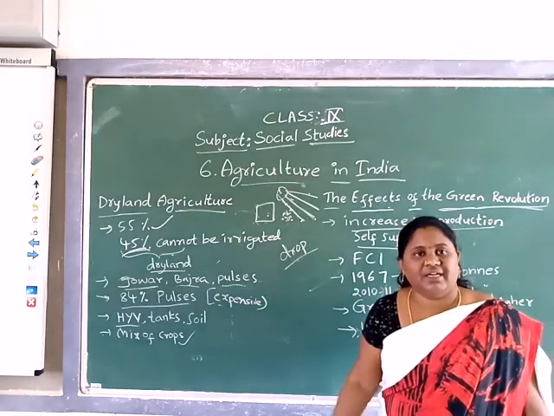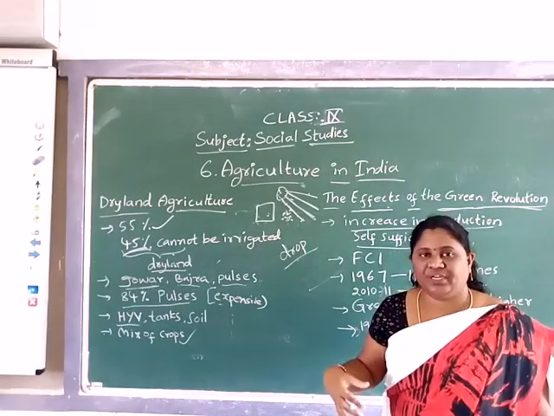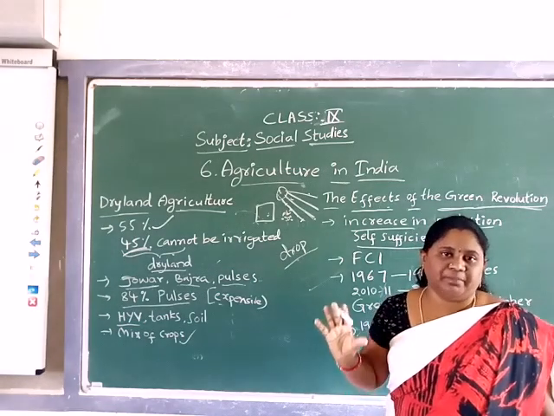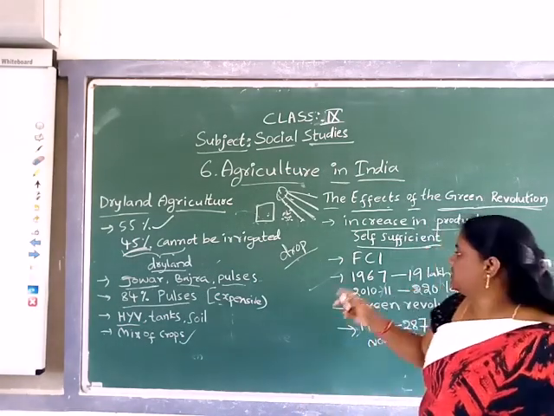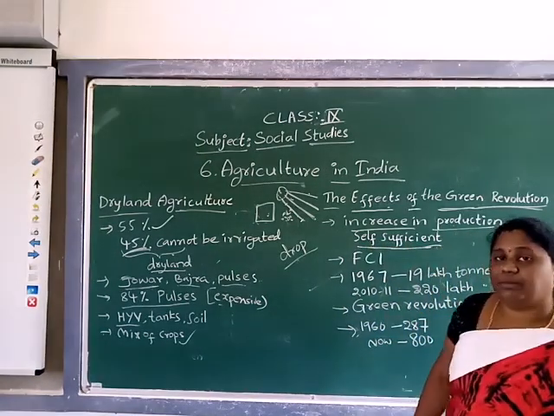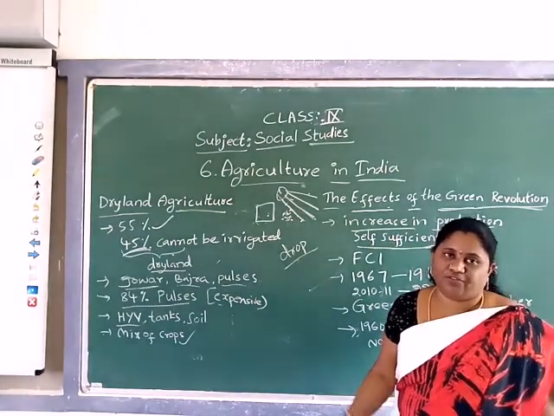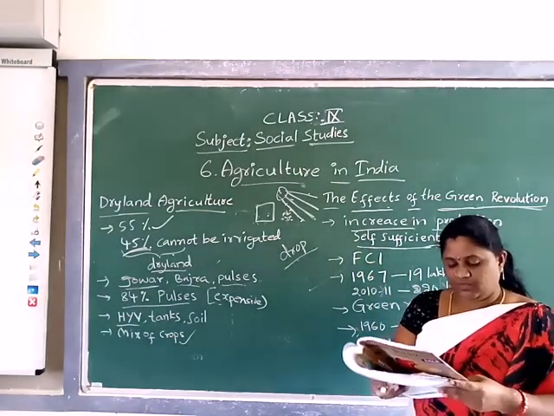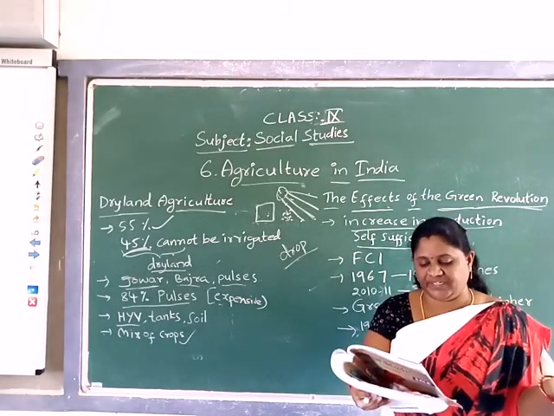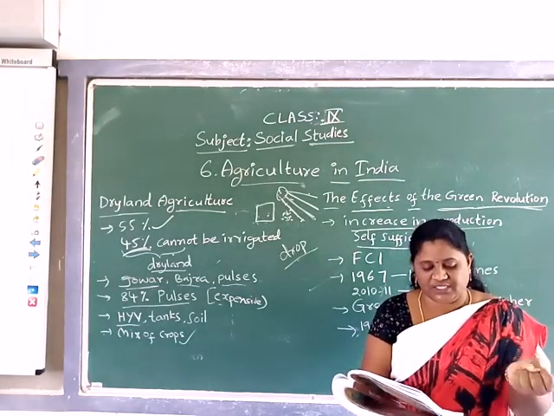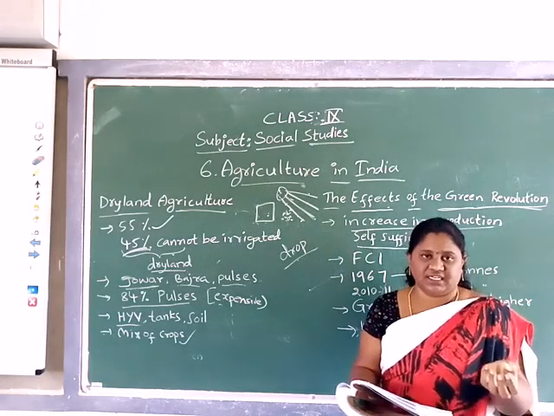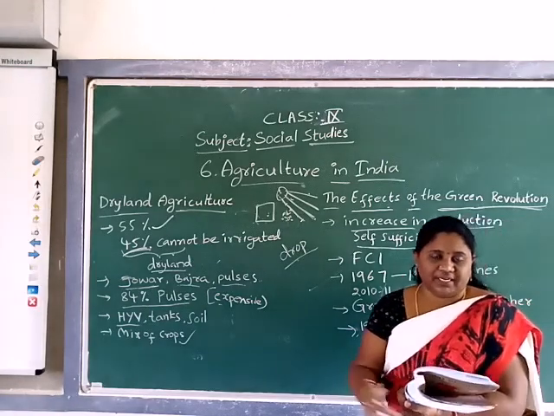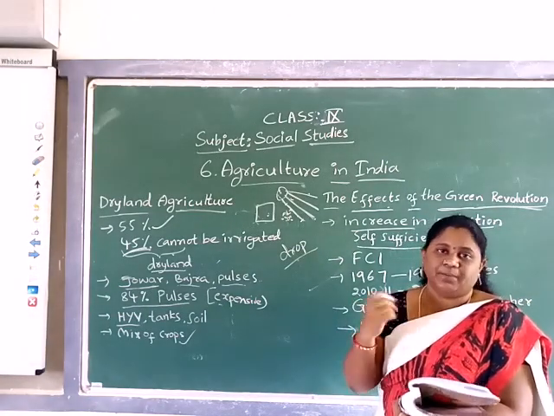That is, now in our India, the grains we have are sufficient for all the people, whatever we produce, of course by using new technologies also. Due to the rise in food grain production, it was no longer necessary to import food grains from other countries. As I told you, in our India we are self-sufficient in food grains for the needs of our population.